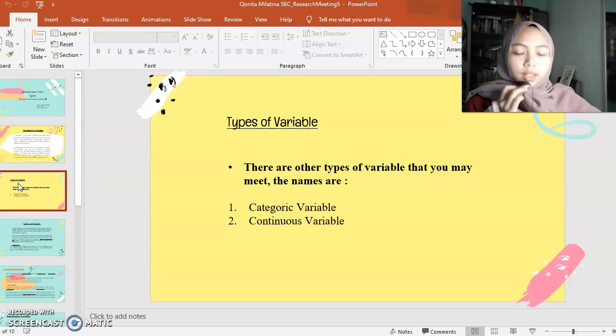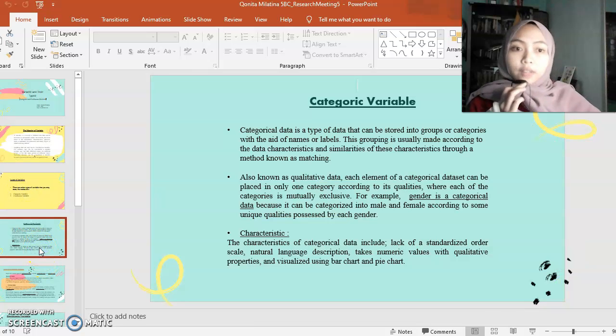The types of variable. There are two types of variable that you can meet: the first is categoric variable and the second is continuous variable. What is categoric variable? Categoric variable is data that can be stored into groups or categories with the aid of names or labels. Usually, a categoric variable is known as qualitative data. This group is usually made according to the data characteristics and similarities of these characteristics through a method known as matching. An example of categoric variable is gender.